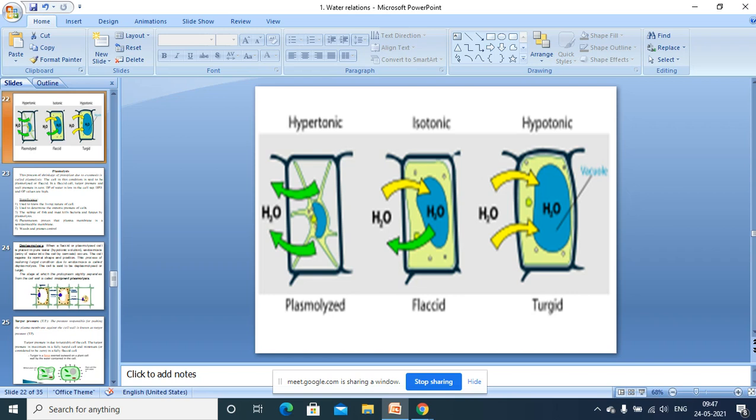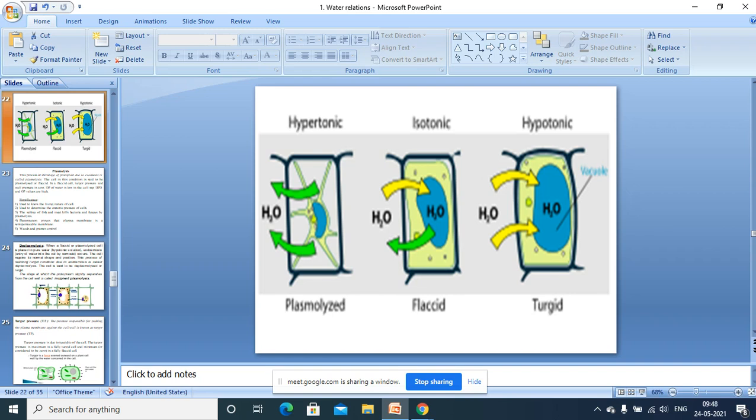So now this cell, a normal cell from the isotonic solution, is placed in hypertonic solution. Look at the diagram, okay? Hypertonic solution. Now what happens? The vacuole which was filled with water, the water will move out. Exosmosis occurs. Why?